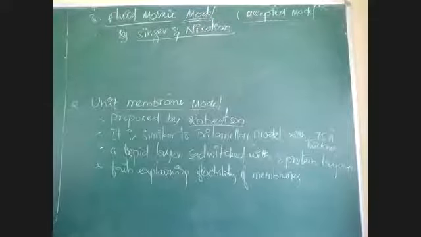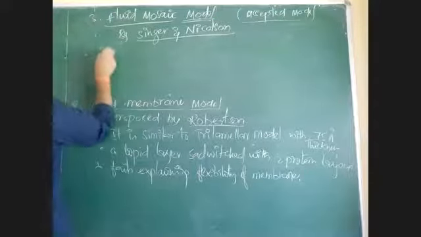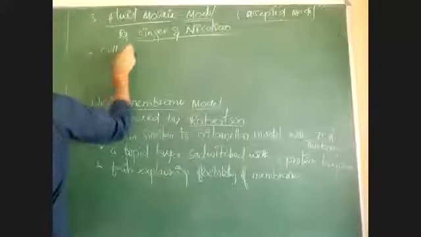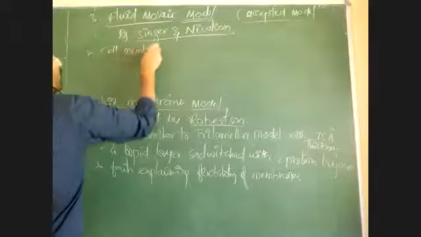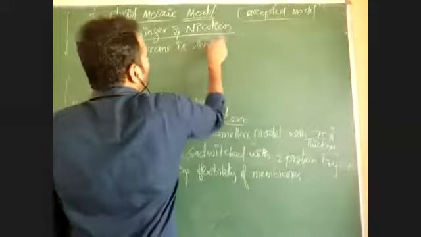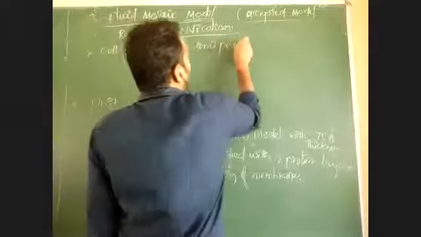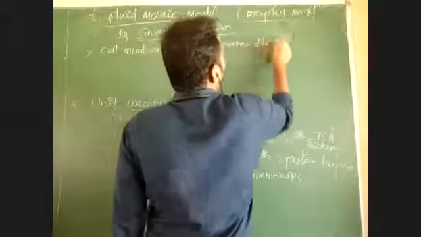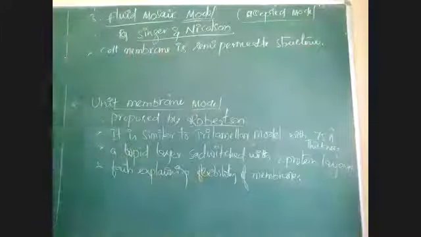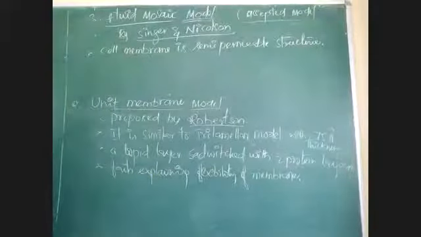According to this model, the cell membrane is a semi-permeable structure. Semi-permeable means it allows only some types of molecules across the membrane.